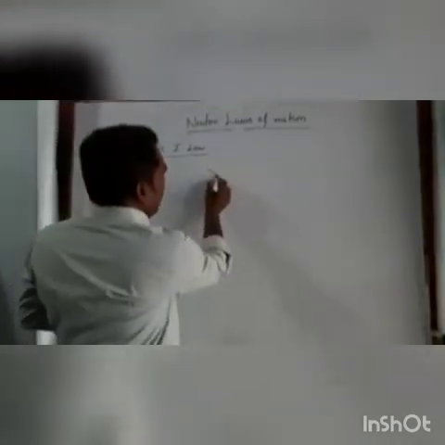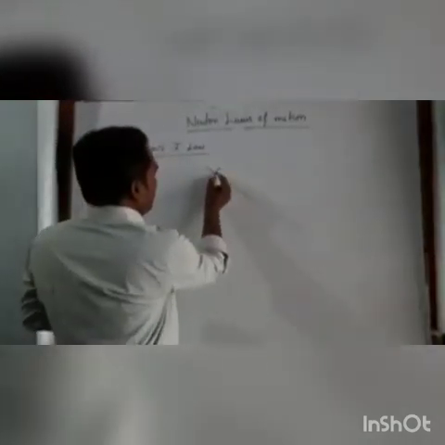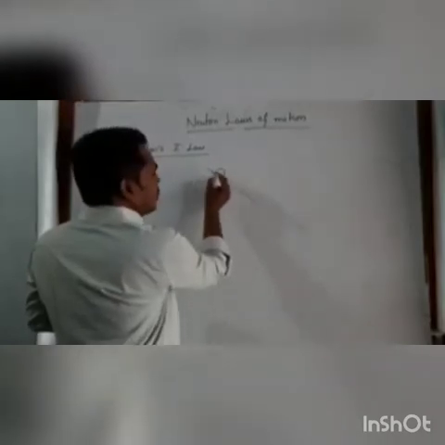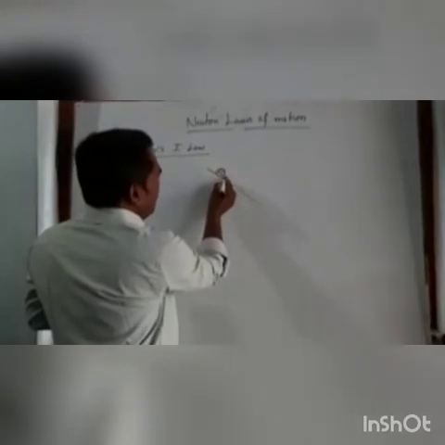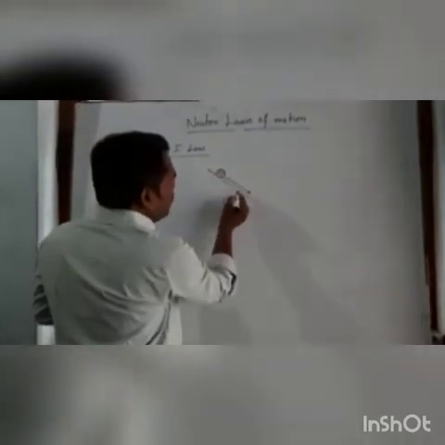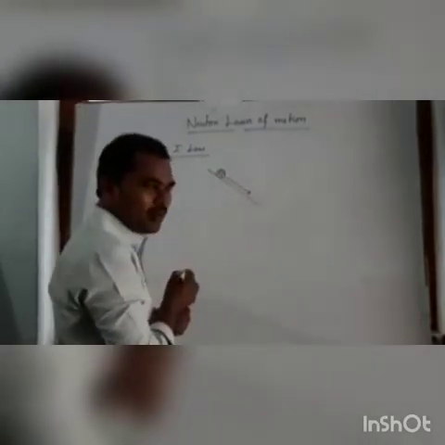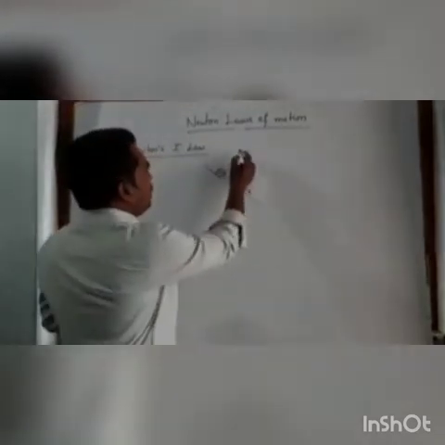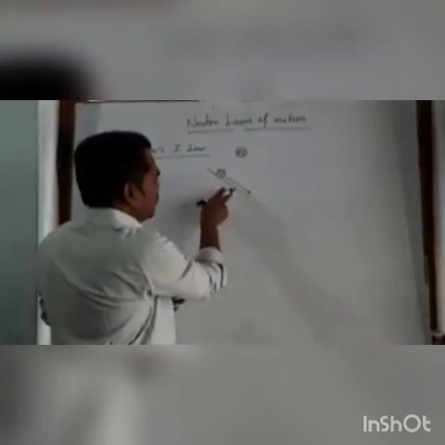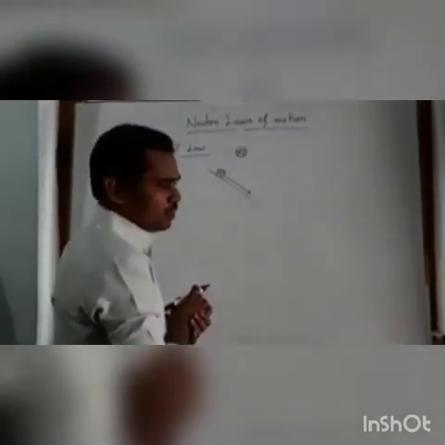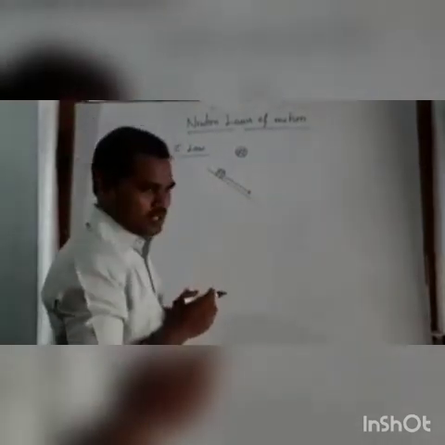The net force acting on the object is 0, but the object has uniform motion in a straight line path. So that is called Newton's first law.